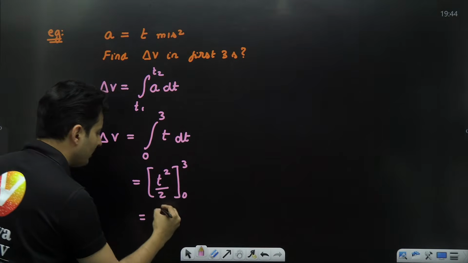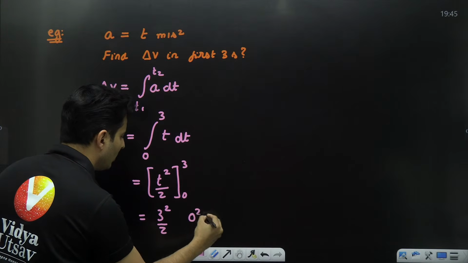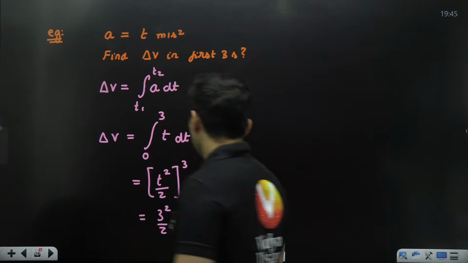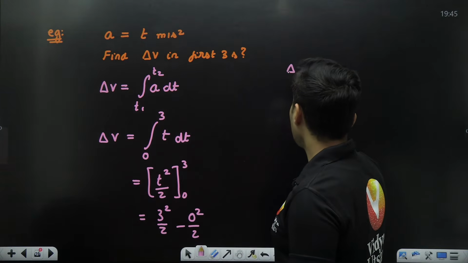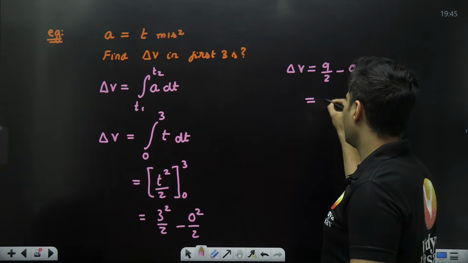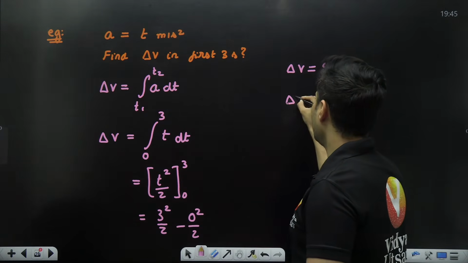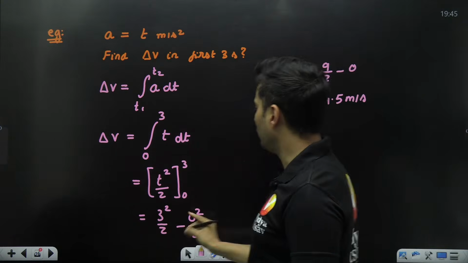First put time as 3, then put time as 0, and then subtract them. 3 square is 9, 0 square is 0. So this is nothing but 4.5 meters per second, our change in velocity.